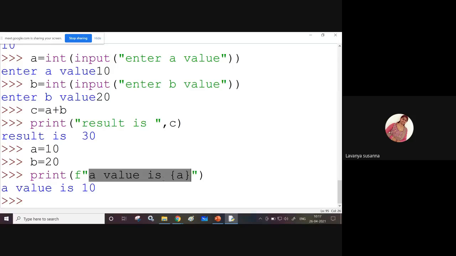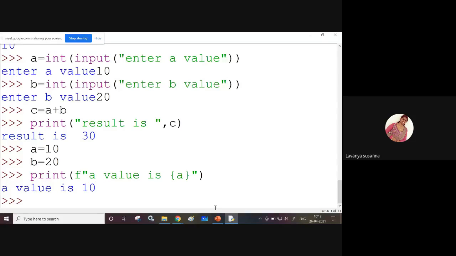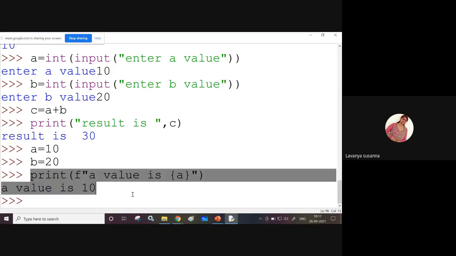See, a value is 10. If you are using f string, just use curly braces. Inside curly braces, use the variable. In the place of the curly braces and variable, that variable's value will be printed. Mostly prefer f string in the print function. Use this format only with the print function.